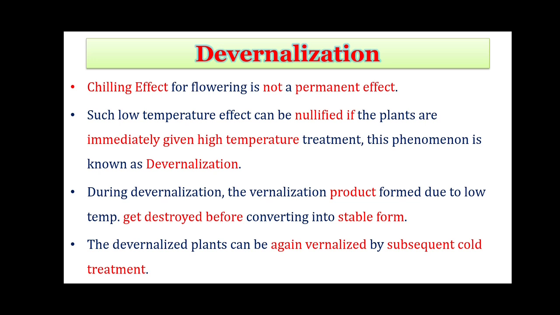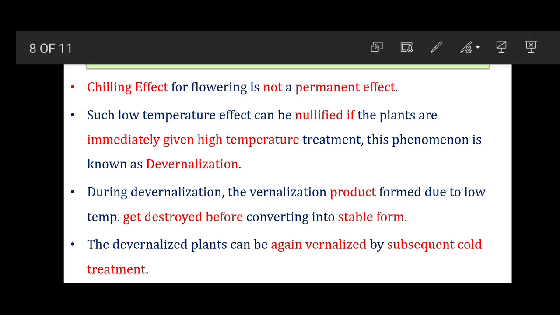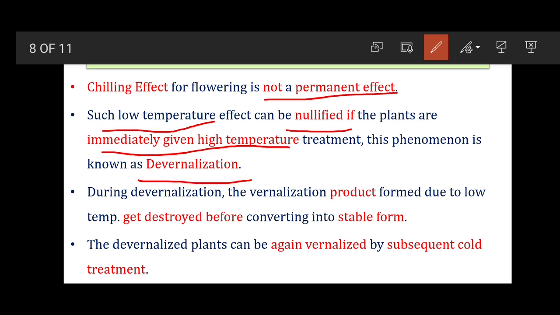Now let's see again what devernalization means. Here you have to understand that the chilling effect is not a permanent effect. The low temperature which is provided can be nullified if the plant is immediately given a high temperature. This nullification is known as devernalization.